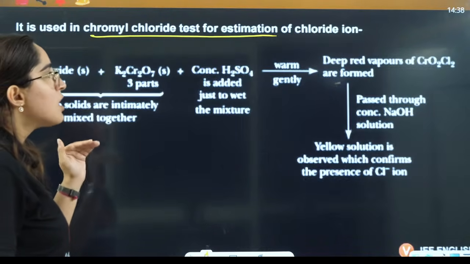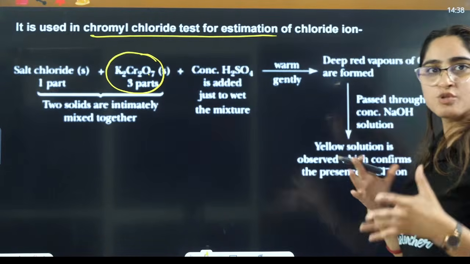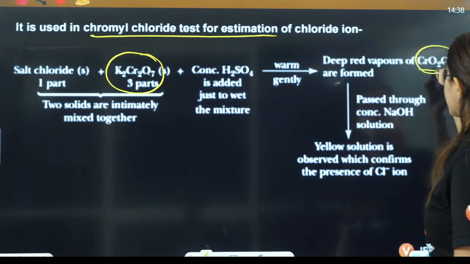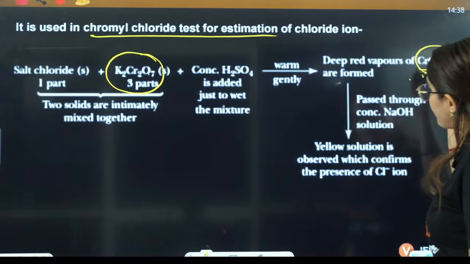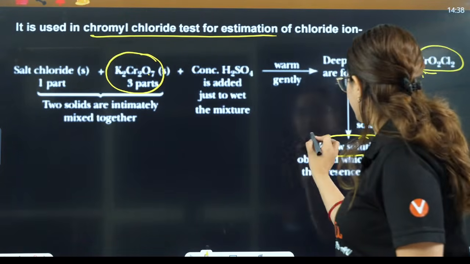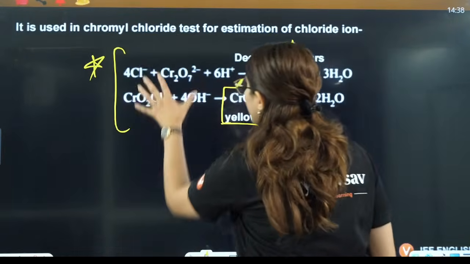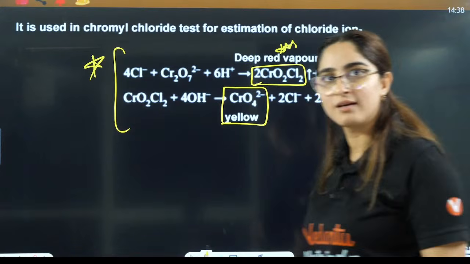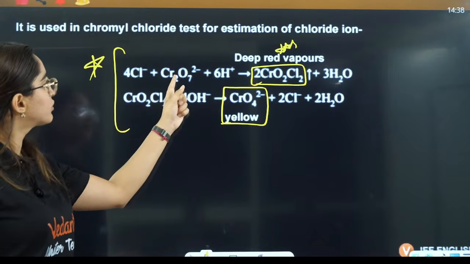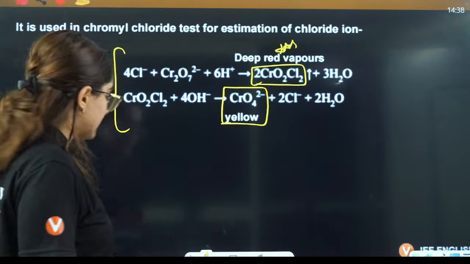So how is it used? Just remember that when any chloride salt is given to potassium dichromate, it forms chromyl chloride, right? And this chromyl chloride in basic medium gives you yellow color solution of chromate. That means this particular reaction we use, where the Cl negative ions from the salt are reacted with potassium dichromate to form chromyl chloride, which in basic medium gives you yellow color of chromate, right?